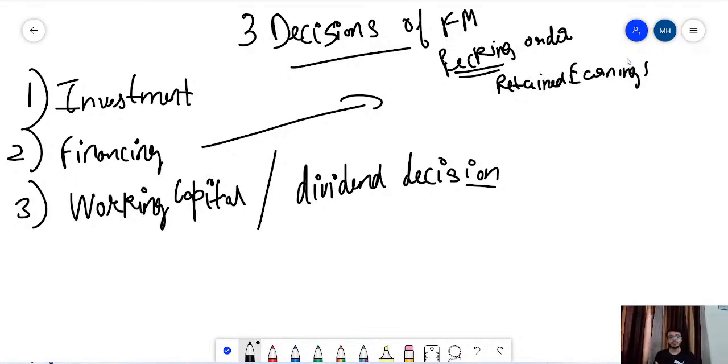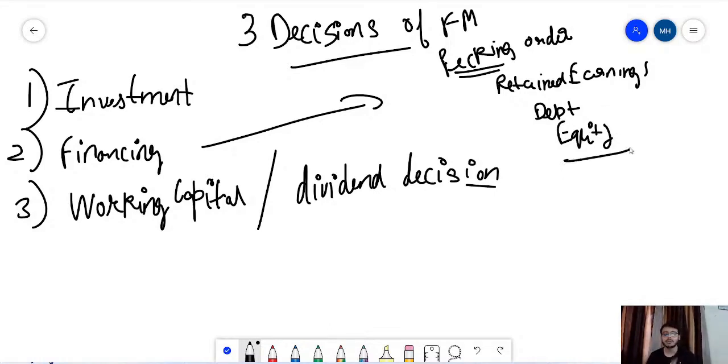Debt can make your firm risky, though it has advantages also, that we'll talk about. But still, if you're raising debt up to a certain limit and cross that limit, your firm can become more risky and can go to the verge of bankruptcy, right? Whereas equity, see, the first source is retained earnings, the second is debt, and the third is equity. Why? Because for equity the process is long.